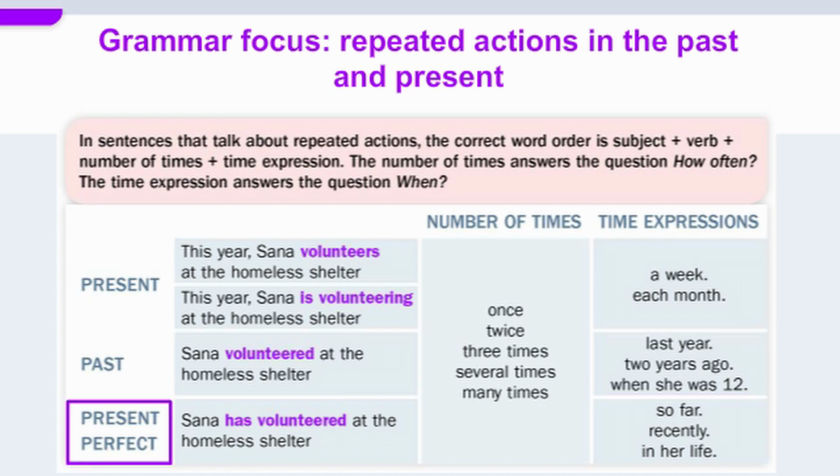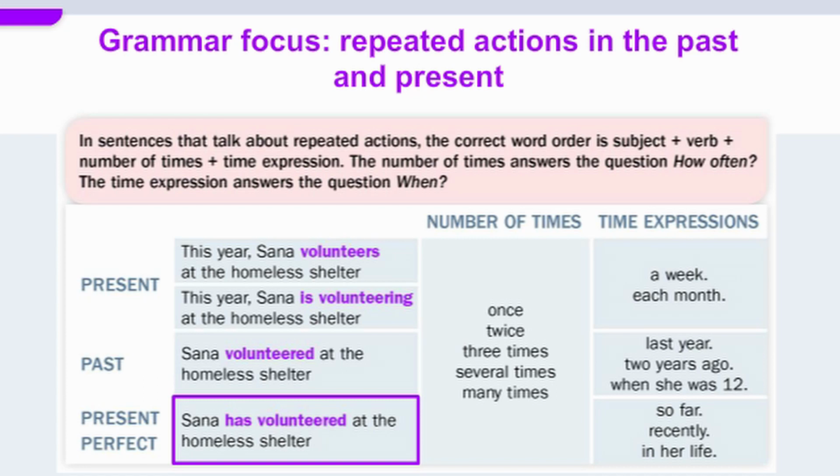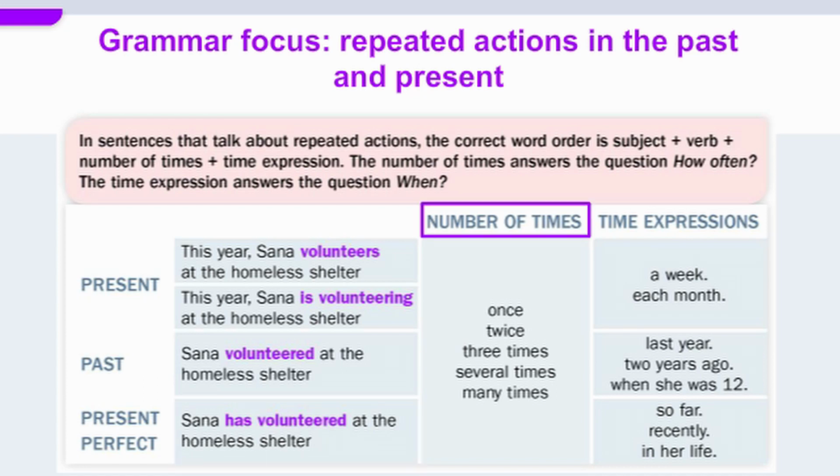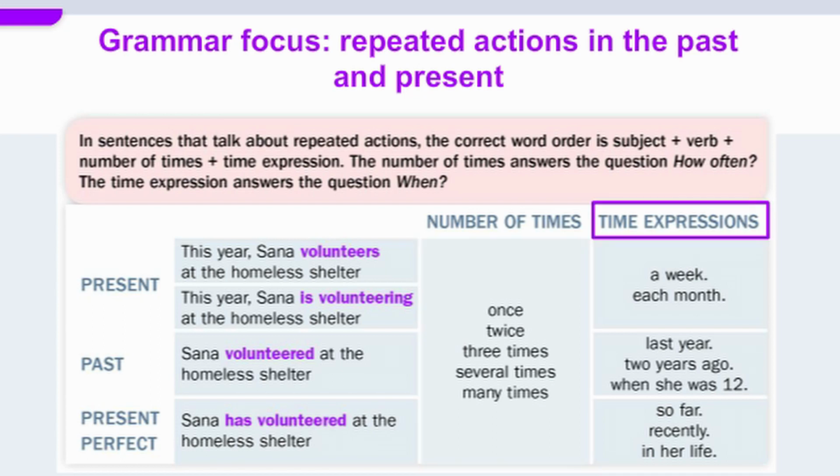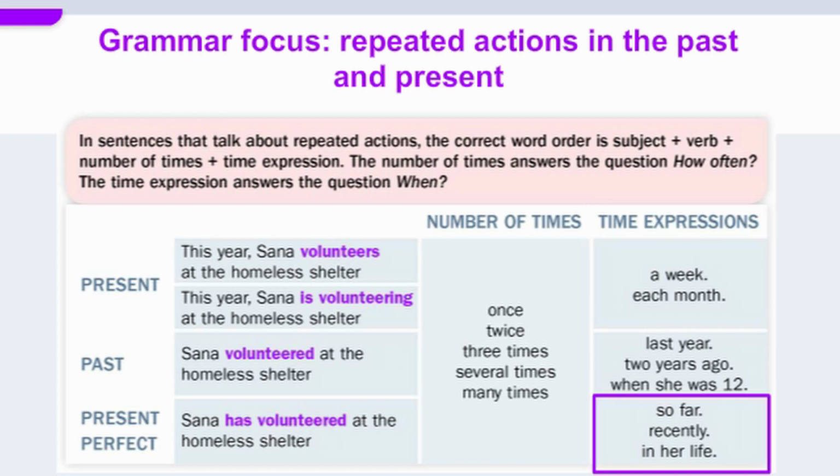Present perfect. Sana has volunteered at the homeless shelter. Number of times: once, twice, 3 times, several times, many times. Time expressions: so far, recently, in her life.